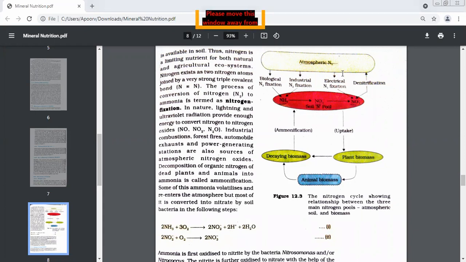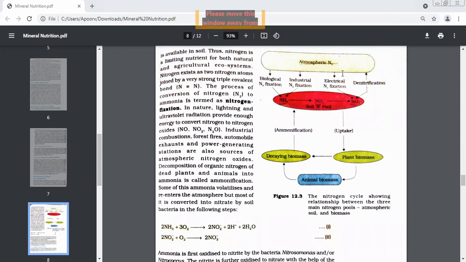Now what happens in nature, beta? Energy is needed basically, so there are steps in this. Understand the steps. First of all, 2 things, lightning and UV rays. I'm starting the process of fixation by these 2 things because they have a lot of energy. Number 1, lightning.